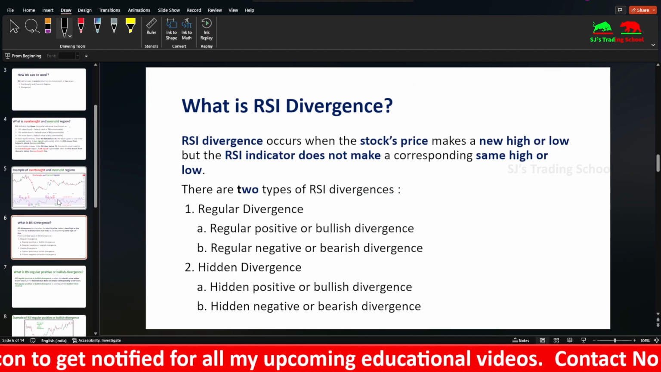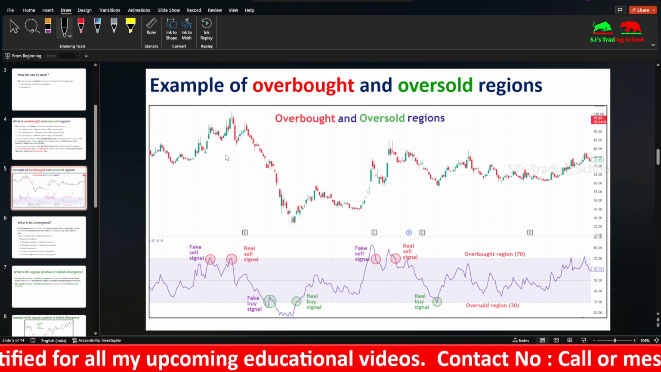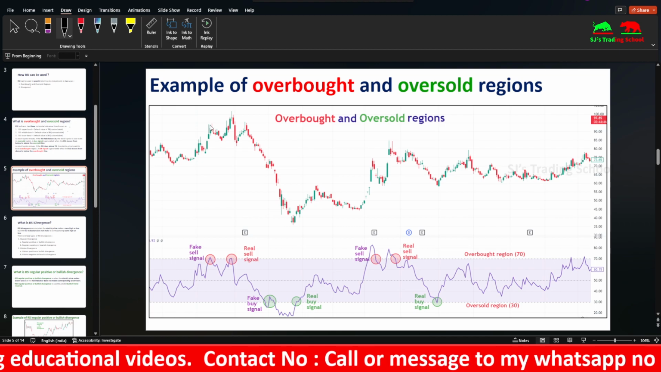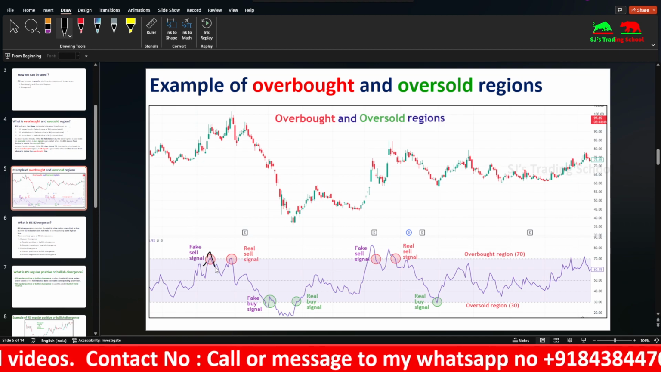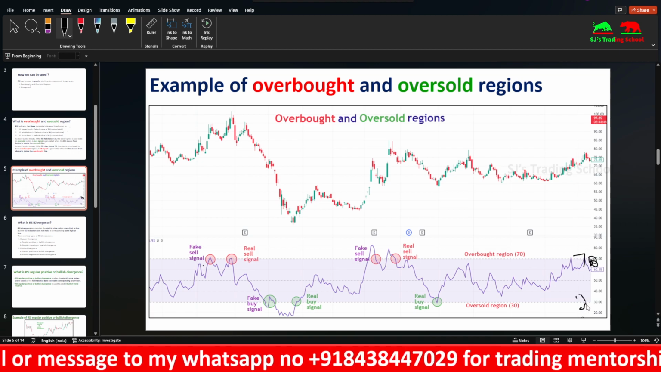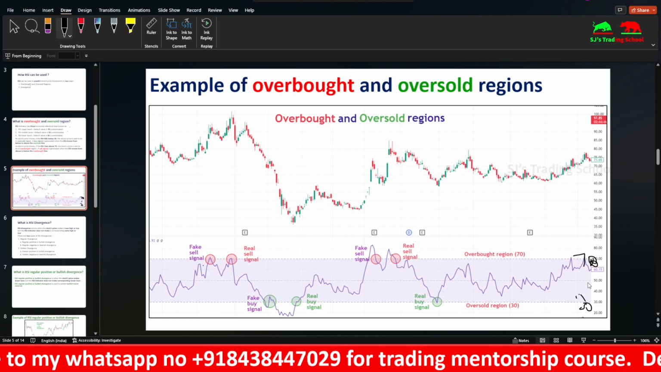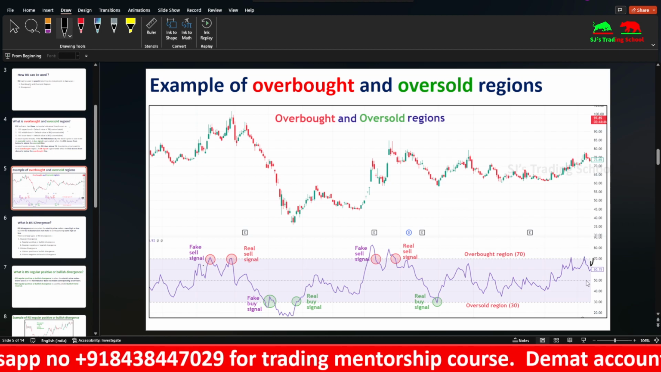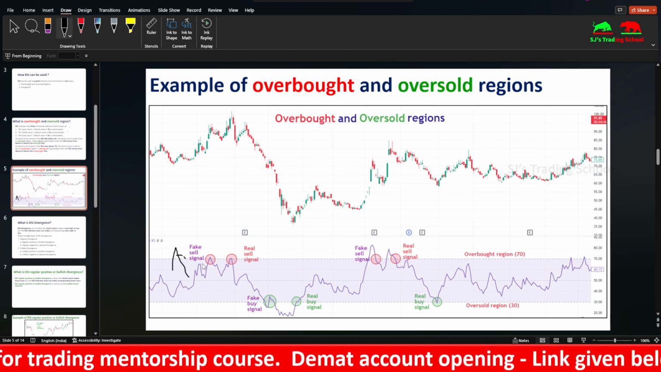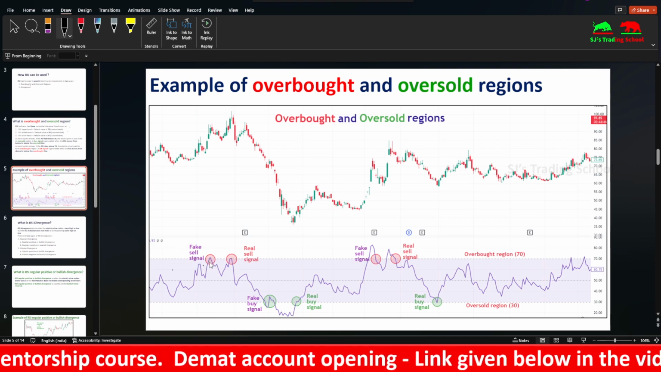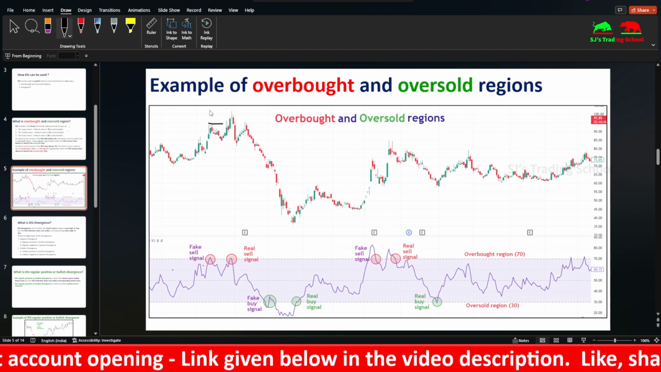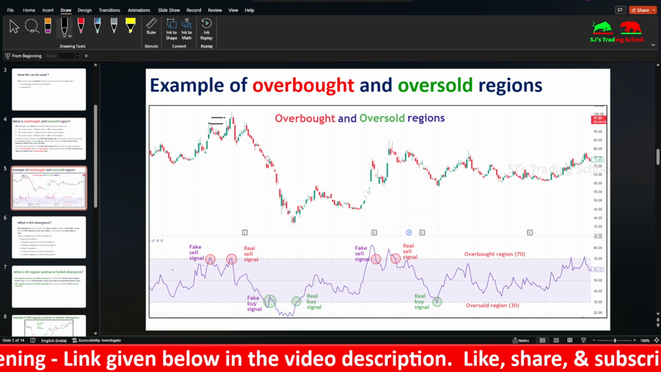Next, let's see an example. You can see there are real signals and fake signals. This is the 70 zone, this is the 30 zone, and this is the 50 zone. If the stock price goes up and comes down, this is the sell signal. But you can see clearly that even though a sell signal is formed, the stock price went upward again. So if you had taken entry here and put your stop loss at close here, you would have taken a loss.